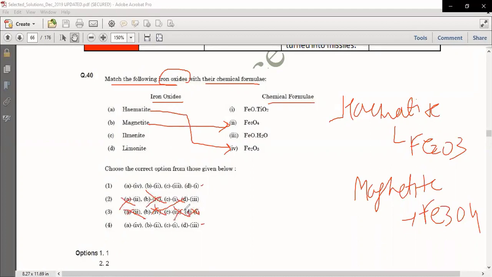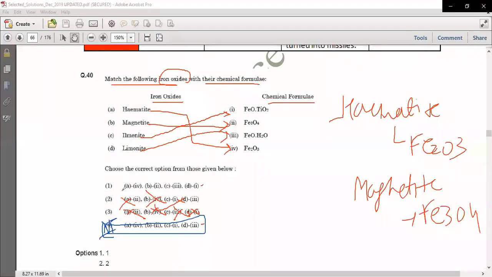Now we decide C, which is ilmenite. Ilmenite is basically a titanium oxide, and then we have limonite, which is FeO.H2O. So the fourth is the correct option. So finally we choose after eliminating the others. The fourth is the correct option, and this is the correct match for these oxides.